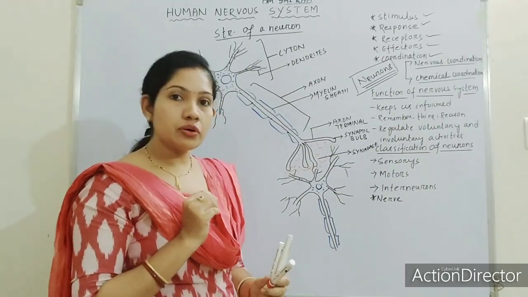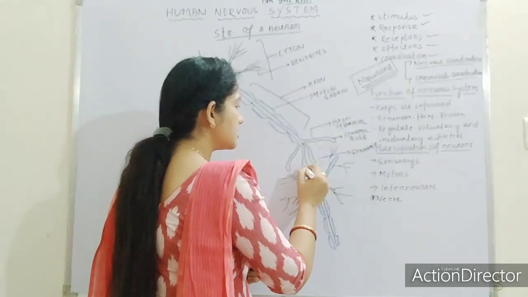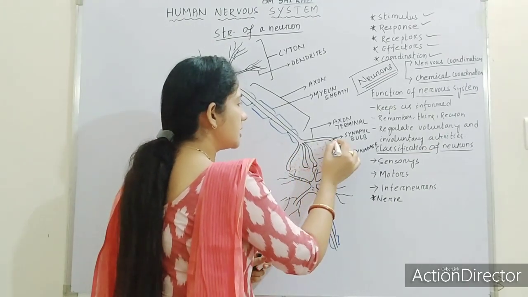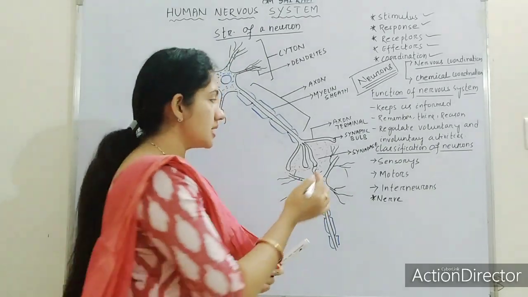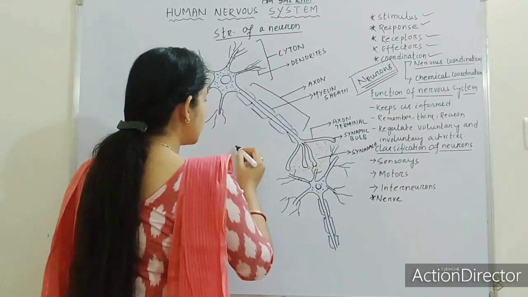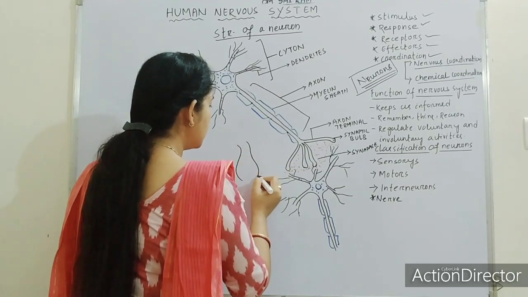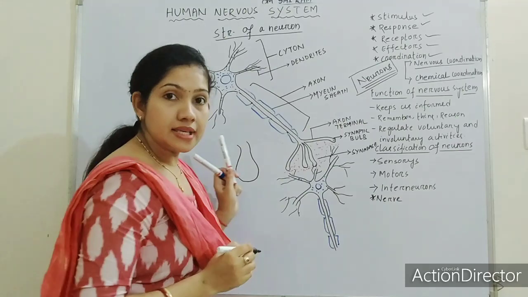Okay, so if we extend, see, these are the synaptic bulbs. Synaptic bulbs are present at the axon terminal. If I draw an expanded structure of a synaptic bulb, it looks somewhat like this.